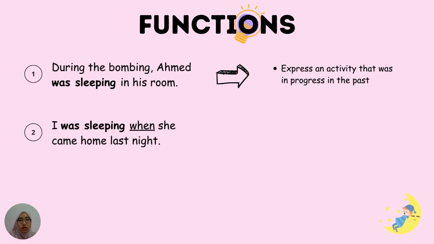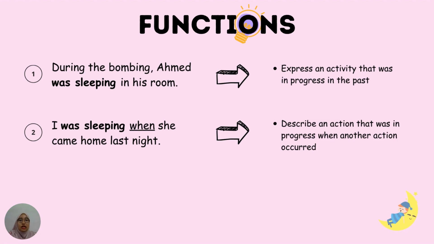So let's take a look at the second function: to describe an action that was in progress when another action occurred. For example, in this sentence, I was sleeping is an action that was in progress. And there's another action that interrupted, which is when she came home last night.